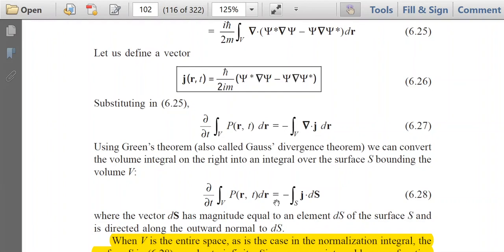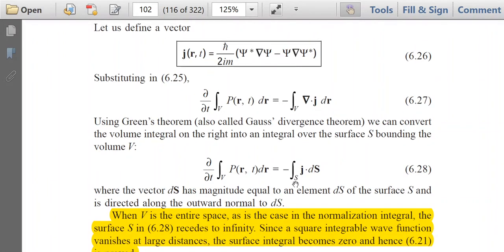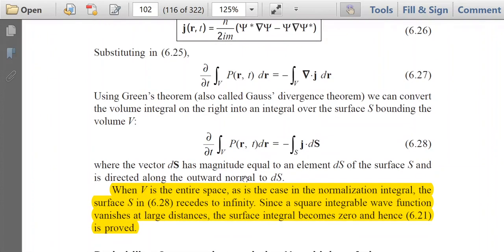So right hand side again becomes minus integration j·dS, because ∇·j dr is equal to j·dS, where the vector dS has magnitude equal to an element dS of the surface S and is directed along the outer normal to dS. We know this fact from the concept of vector algebra.